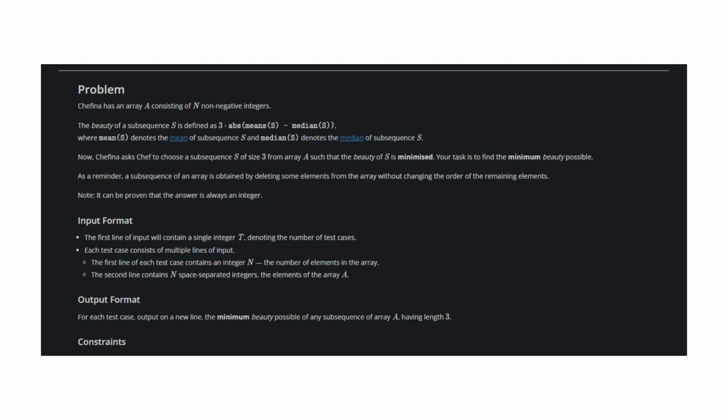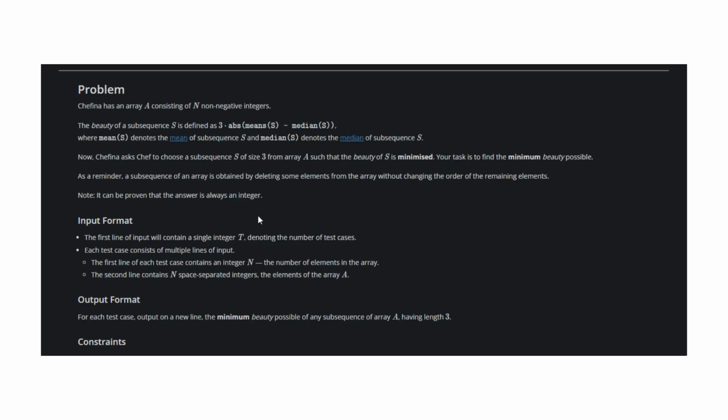Here mean is nothing but a plus b plus c up to n divided by the total number of values, and median is the middle value of the array. But here we need to calculate the beauty for a particular subsequence, and the subsequence is of length 3. They have mentioned this in the question. So here we need to calculate the minimum possible value of the beauty.